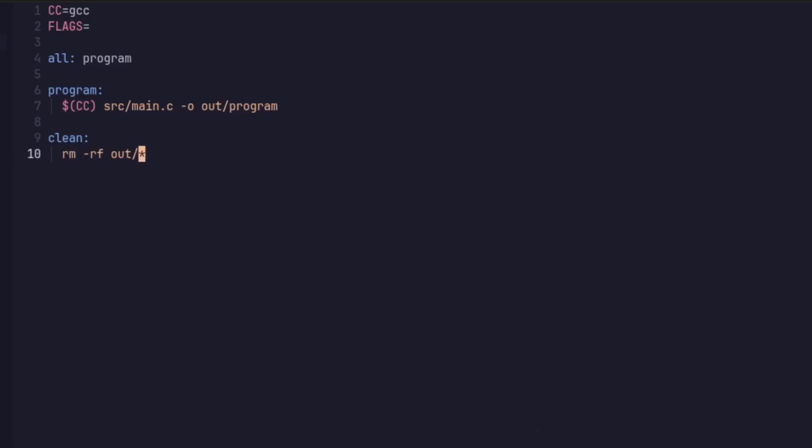What this clean rule does is that if someone uses make clean to specify this rule, then this just clears out everything within the out directory. Due to this, it is also important that you do not store any important files within this out directory, as it is only intended for compiler outputs.